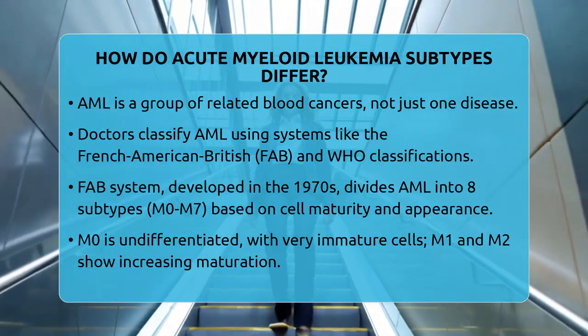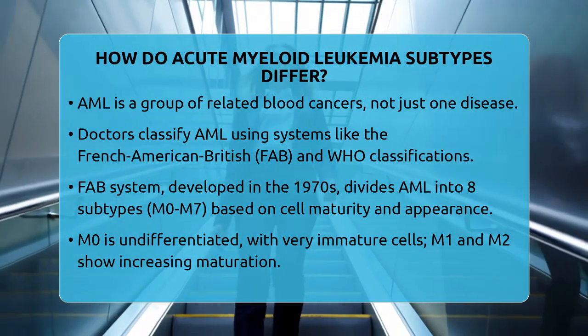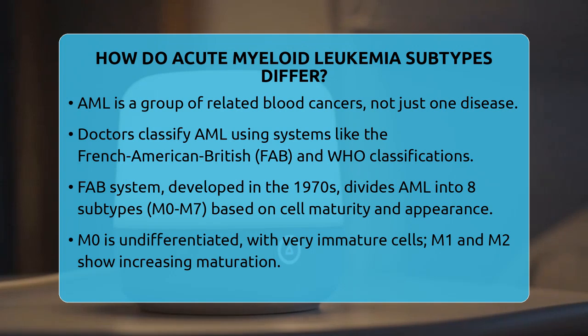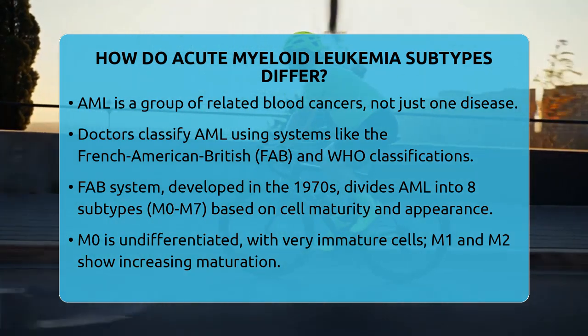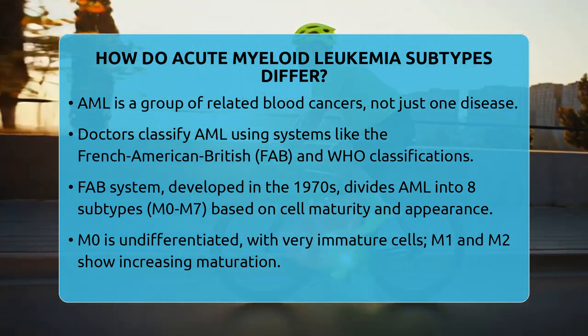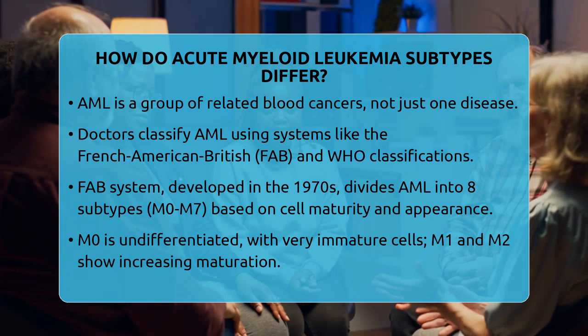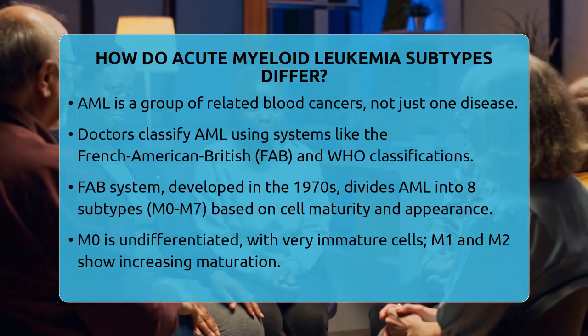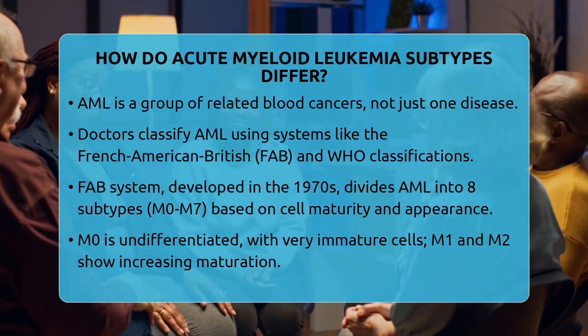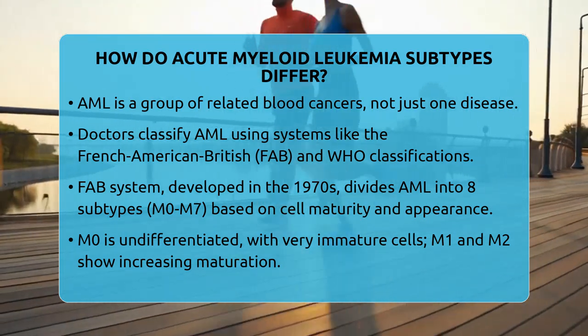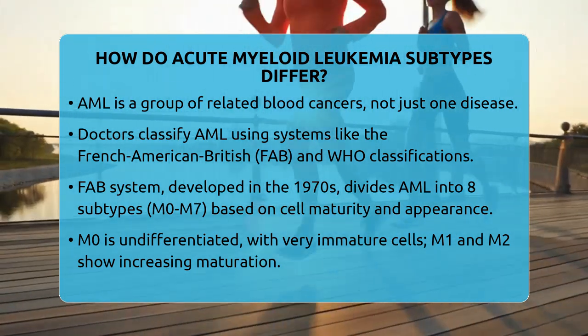How do acute myeloid leukemia subtypes differ? Imagine trying to understand a complex puzzle where each piece is unique. That's what doctors do when they classify acute myeloid leukemia, or AML. It's not just one disease but a group of related conditions, each with its own characteristics. To figure out the best treatment and predict outcomes, they look at specific features of the abnormal blood cells.